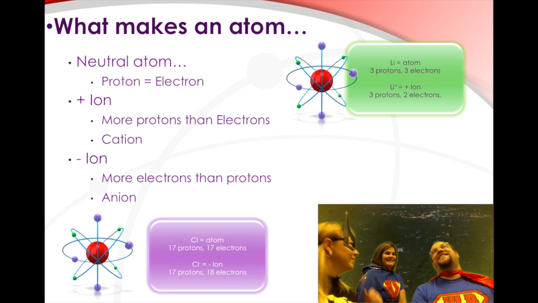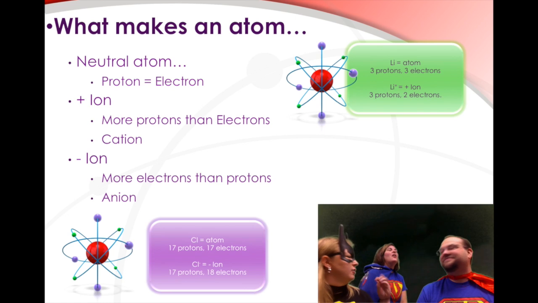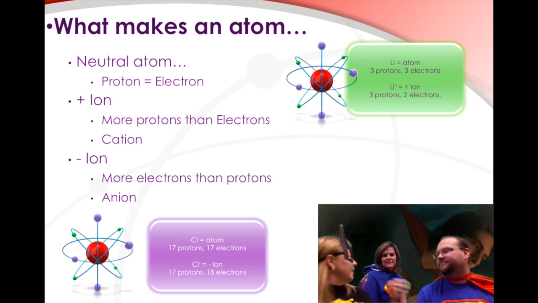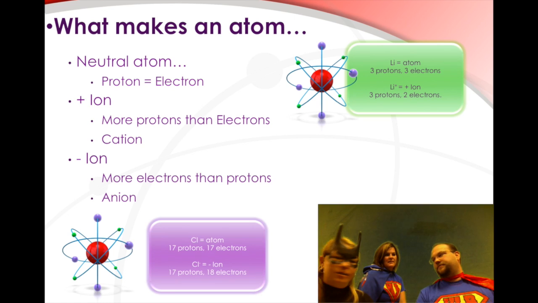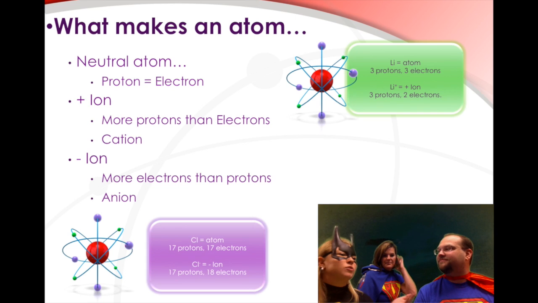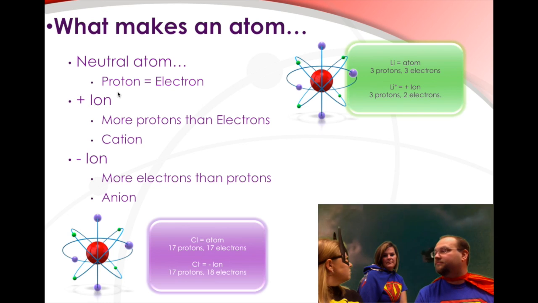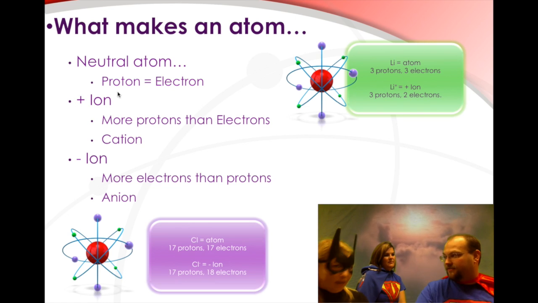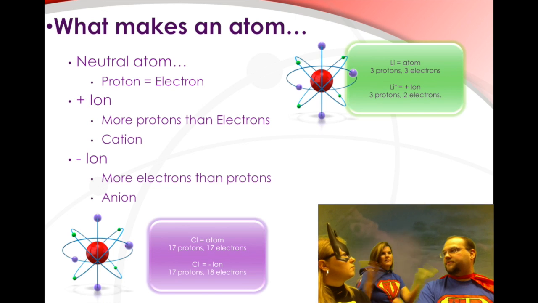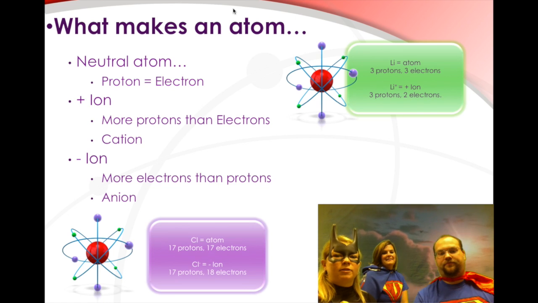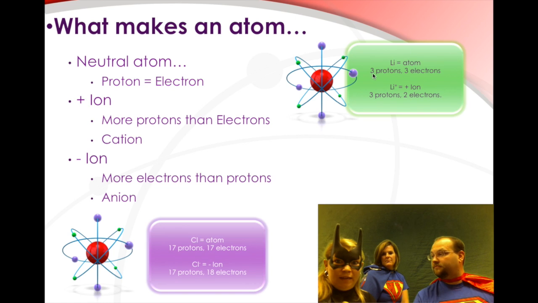Tricky. Rookie. The proton number can never change. It's like that atom's identity number. So like your social security number. Yes, so that number never changes. So that means you can either gain or lose electrons. In this case, if you're positive, you've lost electrons, because electrons are negative. So you lose a negative, you subtract a negative, it's like a positive. Yes, exactly. I put a little example up here. So for example, lithium, the atom, has 3 protons, 3 electrons.